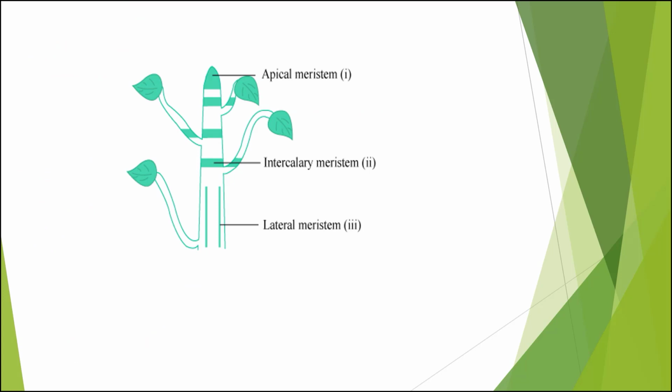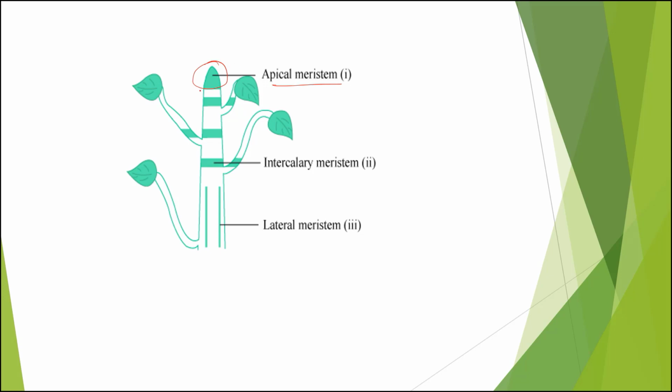Let's see first meristematic tissue. Meristematic tissue is further classified into apical meristematic tissue, intercalary meristematic tissue, and lateral meristematic tissue. As the diagram is self-representative, we can understand that the meristematic tissue which helps in growing the plant from its tip is present at the tip, and from here the cells keep on dividing and growth keeps on taking place.